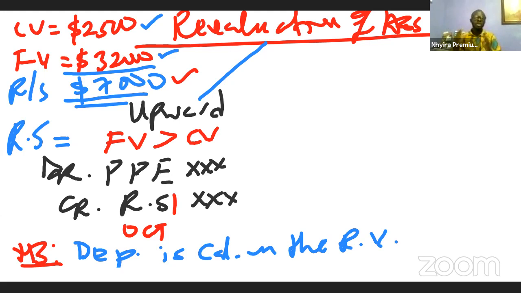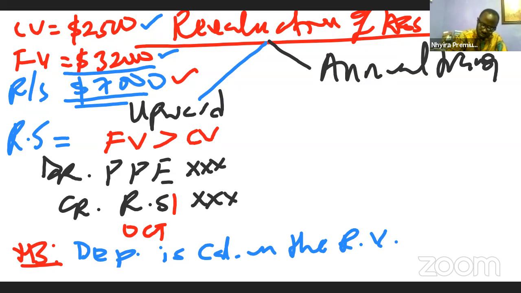Dividends. So in order to compensate the shareholders, there are times where the company will do what is called an annual transfer. The annual transfer is where the revaluation surplus that we have had is transferred from the revaluation surplus to the retained earnings, to compensate the shareholders for the increase in depreciation that the revaluation has caused.